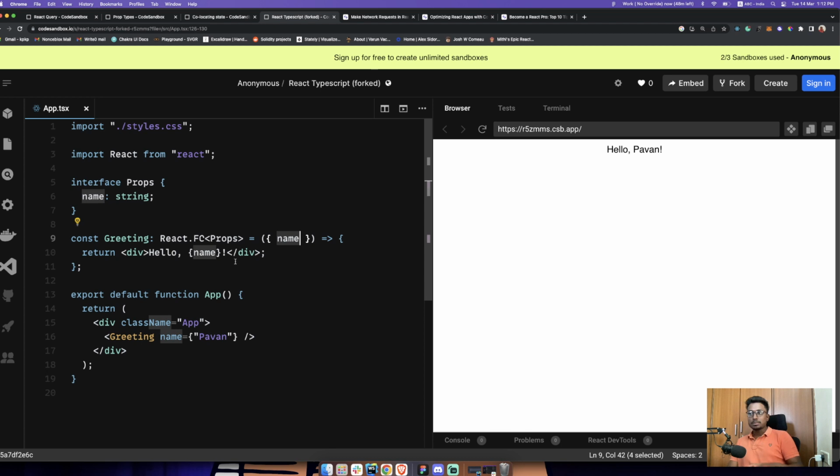That's the reason in TypeScript we define it. I'm defining an interface called props, or a type, and I'm saying it has a name property, and that would be of type string. Now I'm going to say React.FC, so FC stands for functional component. I'm saying that this Greeting is a type of functional component in React, and it accepts a prop.